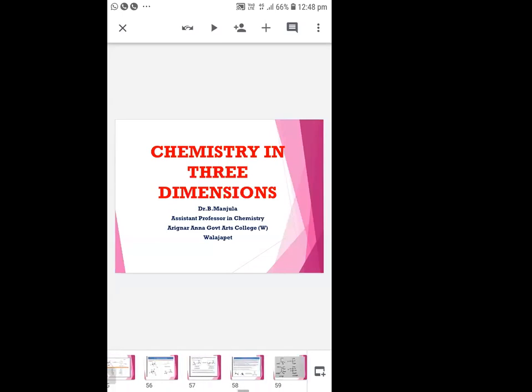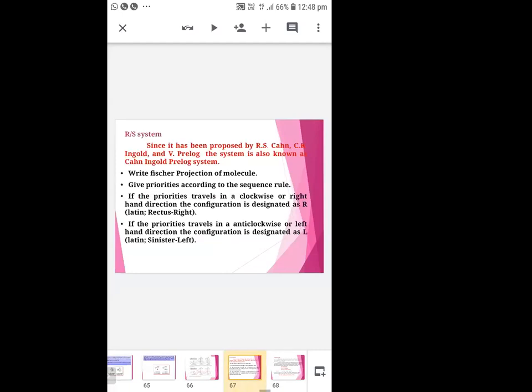Do the Fischer form. The next step, assign the priority according to the sequence rule. If it is already Fischer, you leave it. The next step, you give the priorities according to the sequence rule.